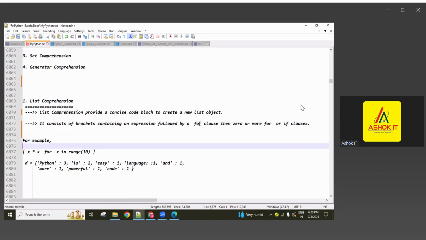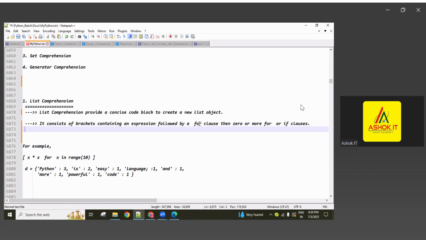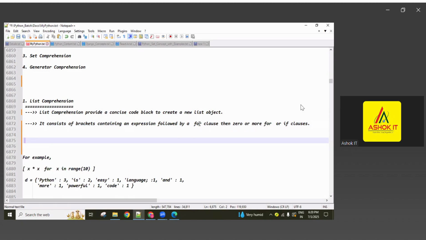If we want to create list comprehension logic, first of all we have to follow the syntax, guys. First, square brackets are used for list comprehension, followed by an expression, followed by a for clause.